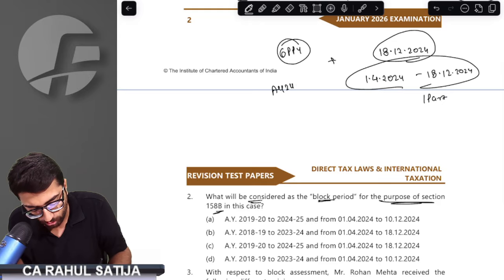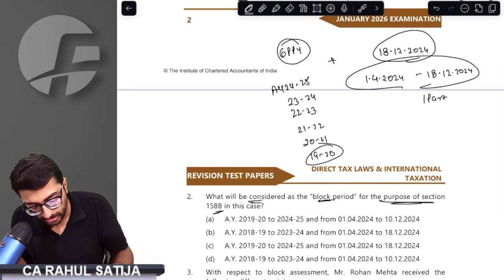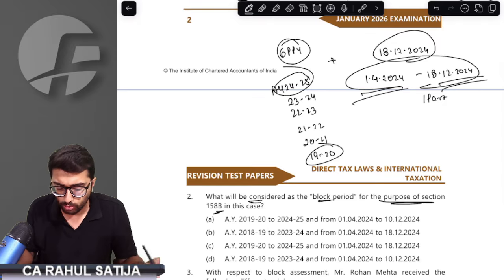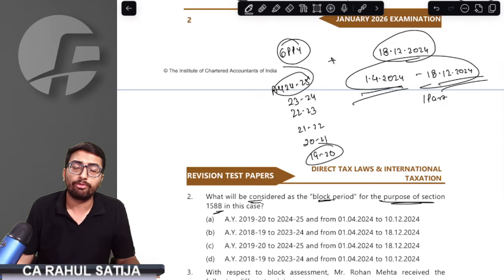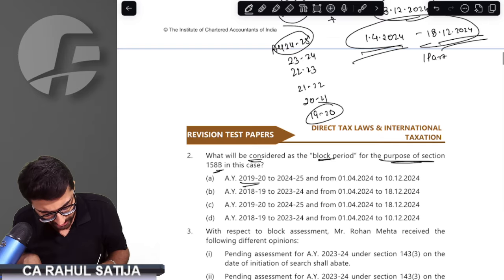Starting from assessment year 24-25, 23-24, 22-23, 21-22, 20-21 and 19-20. So from assessment year 19-20 till assessment year 24-25, plus 1st April to 18th December 2024, this will be our block period. Option 1, 18-19, seems correct.